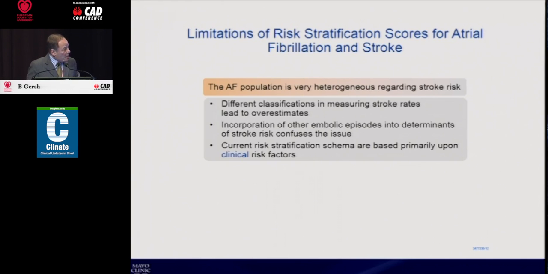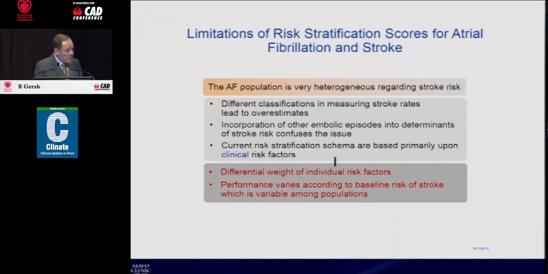Our current risk stratification schemes are really based on clinical risk factors. And then this is really important. The different weight of individual risk factors that comprise the score, and the performance varies according to the baseline risk of stroke, which is variable amongst populations. So if you are going to decide whether to anticoagulate with a CHADS-VASc score of 1 or 2 or whatever, you need to understand the risk of stroke in your own population. What will be the role of biomarkers in imaging? And we don't know.